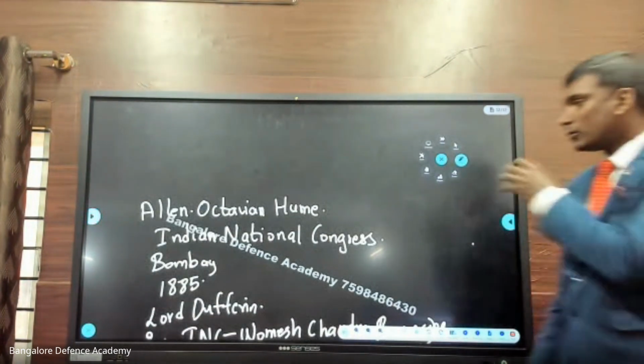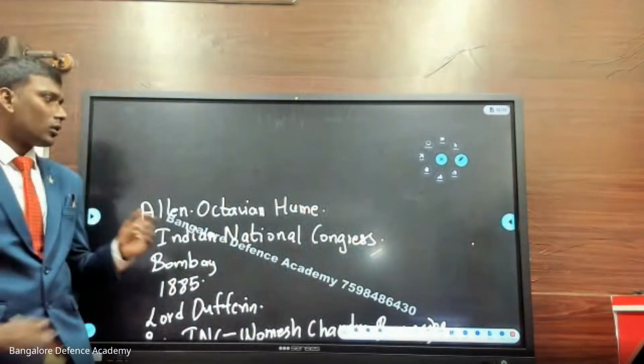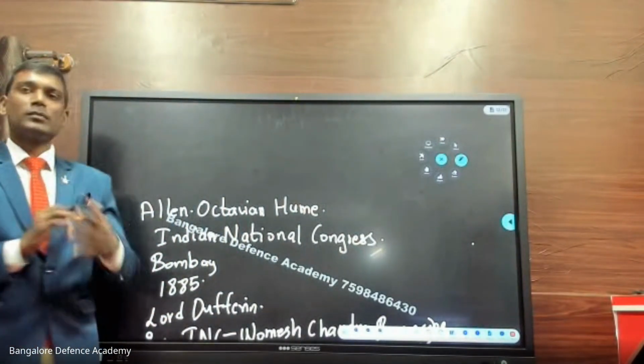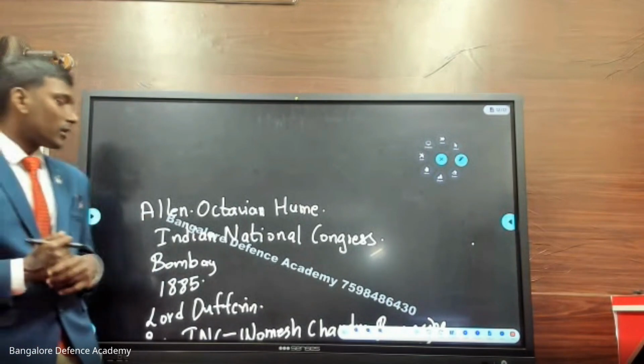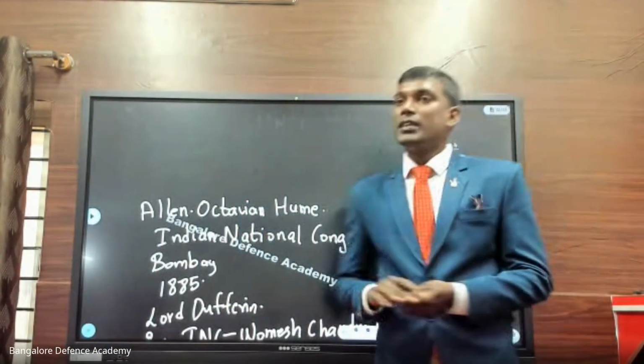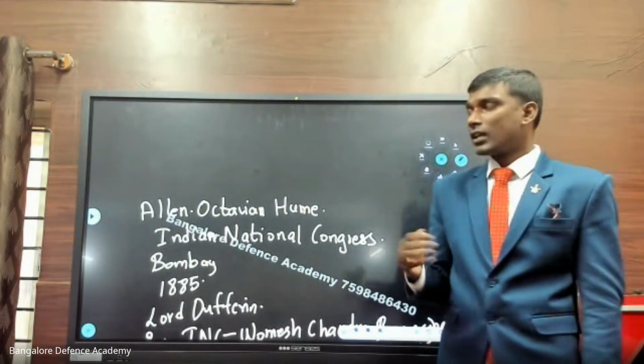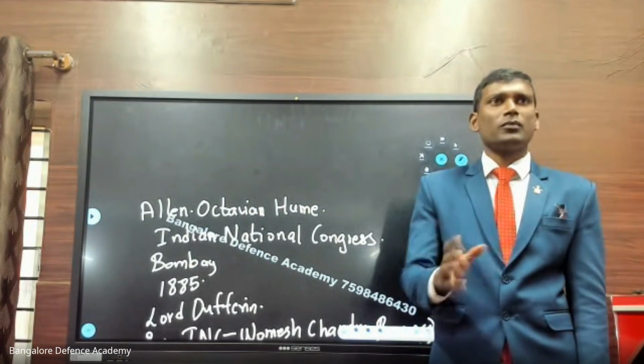Okay. Now these are all facts, information available in Google or your textbooks. But the exams are a little different. They will ask a different kind of question. Look at this. After the 1857 revolt, some of the Indians, they were educated Indians, wanted to do something for Indians. So they were looking for some platform. They were looking for something.